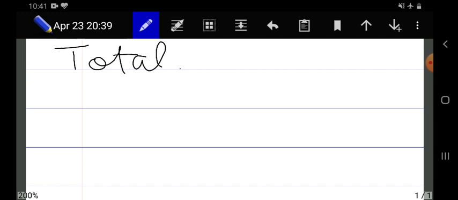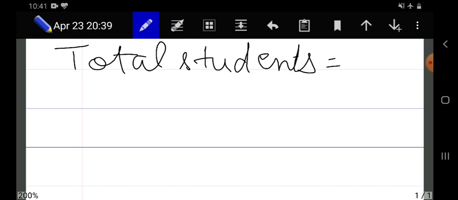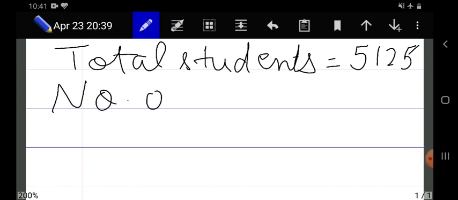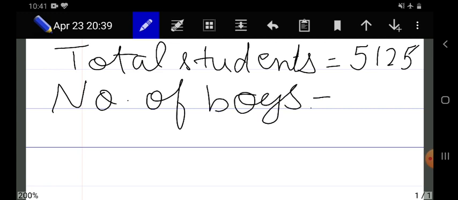Total students is equal to 5125. You can also write total students in a school. Then number of boys is equal to 3809.